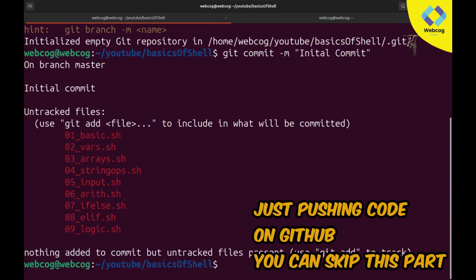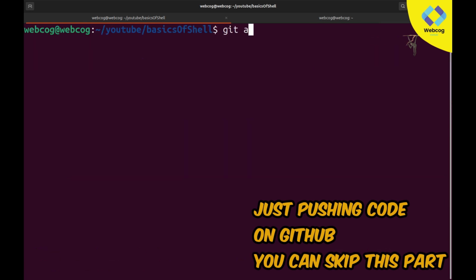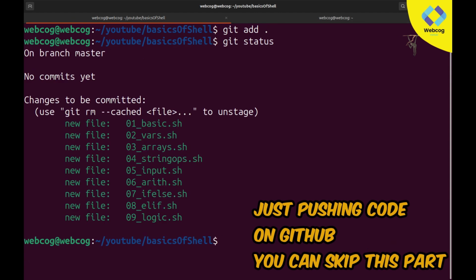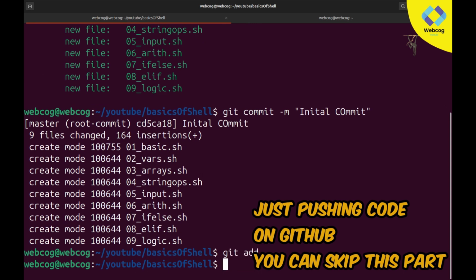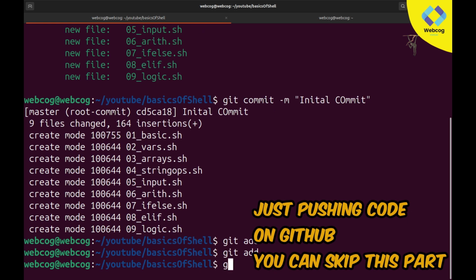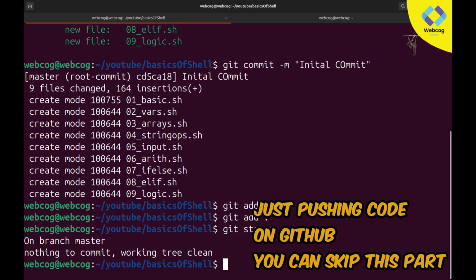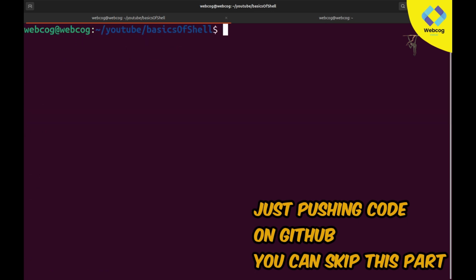Okay, so I'll use git add, and after that if I use git status, git commit -m. Okay, git add, git status, okay, clear.